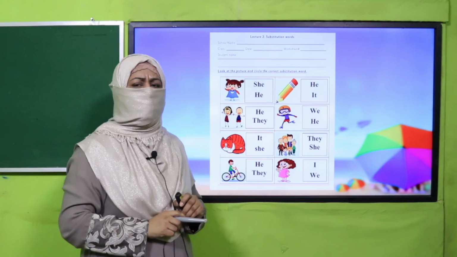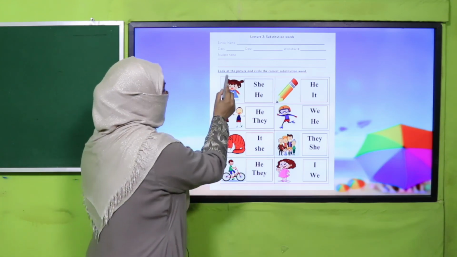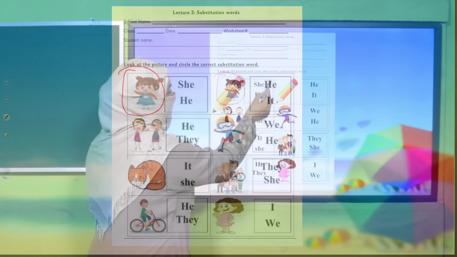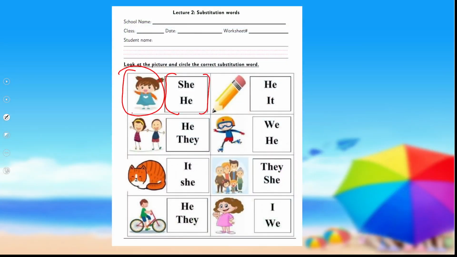And my dear students, what you are going to do is look at the picture and select the correct substitution word which goes with it. All right. So, this is how you will complete this worksheet.